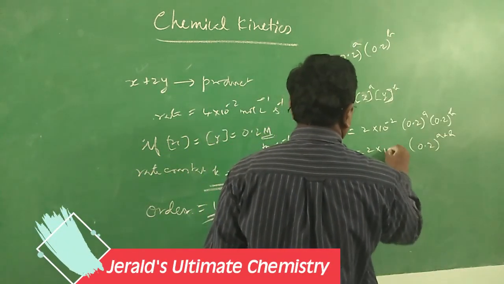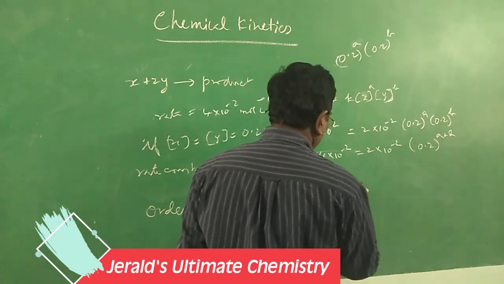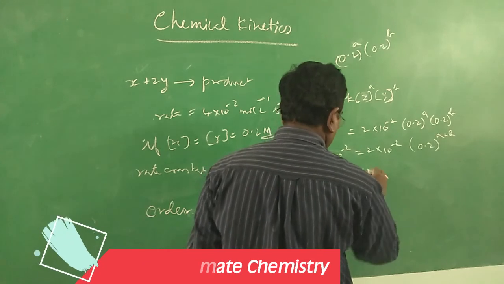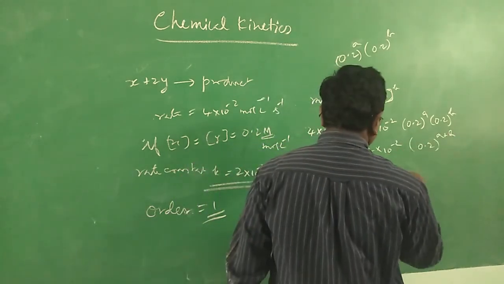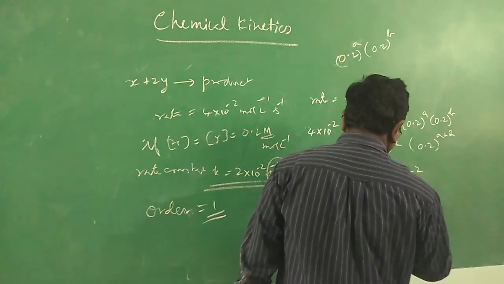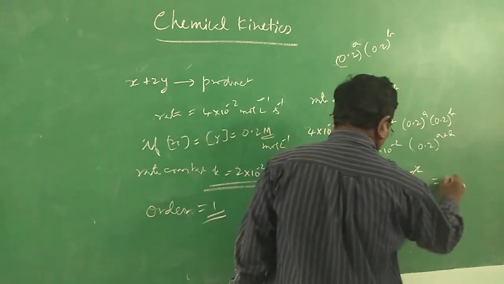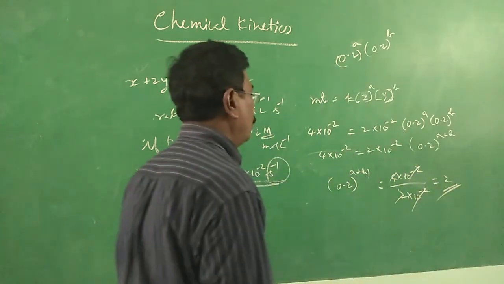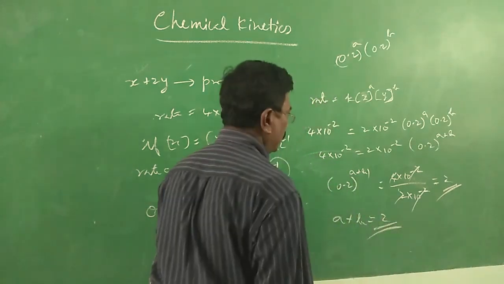2 into 10 power minus 2, 4 into 10 power minus 2. So, 0.2 to the power A plus B is equal to 4 into 10 power minus 2 divided by 2 into 10 power minus 2. Get cancelled, 2. So, total order A plus B is equal to 2. Oh, sorry, how can it be?